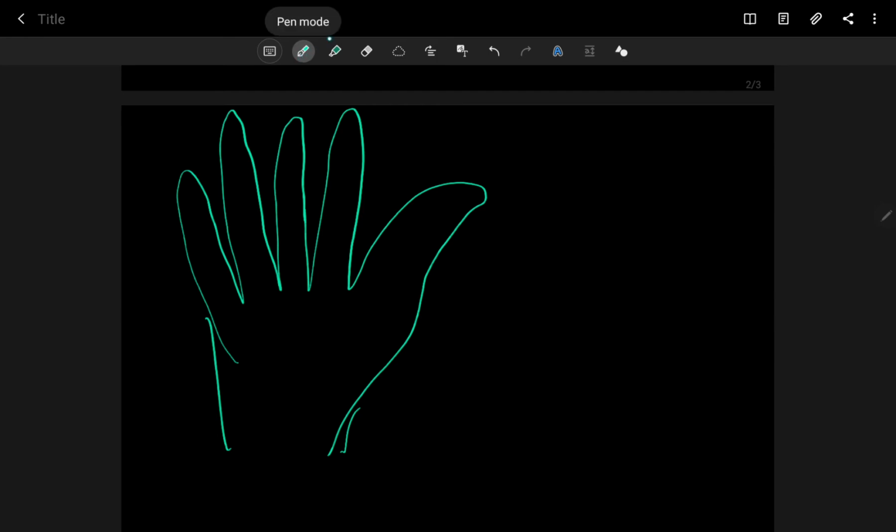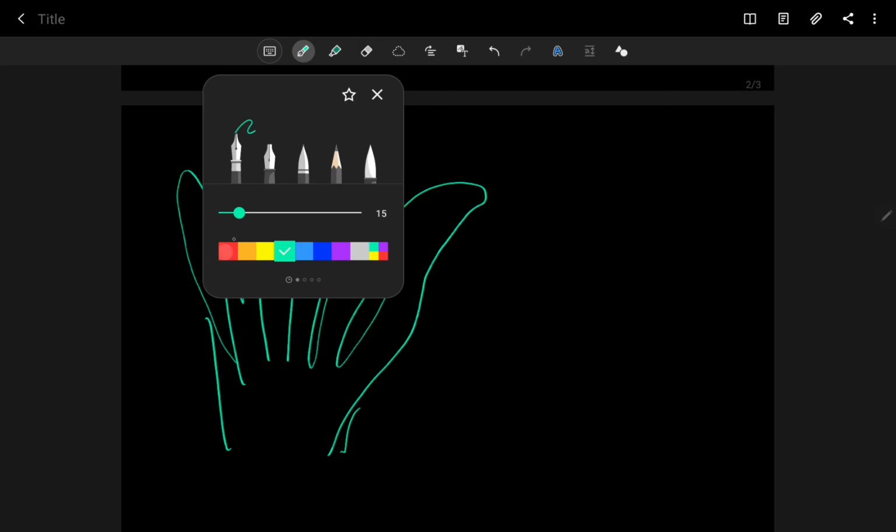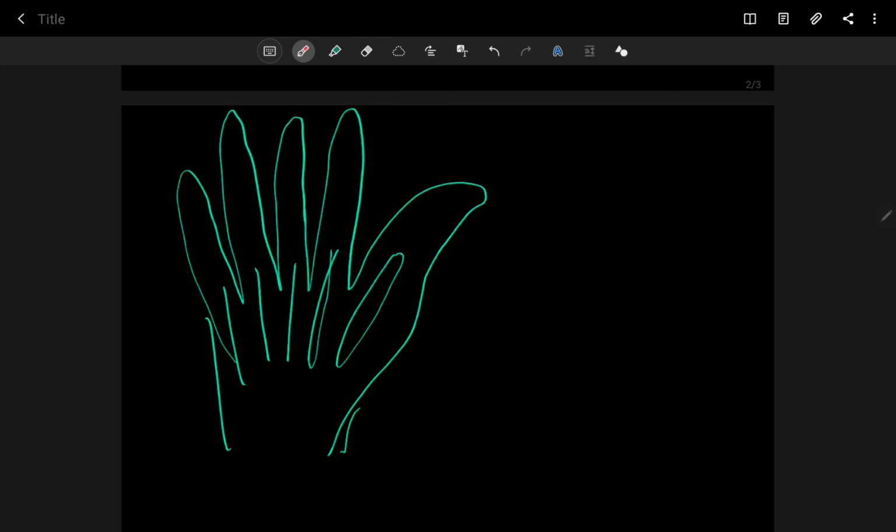You can see the metacarpal bones 1 2 3 4 5, and now I'm going to draw the palmar interossei muscles. First of all, all the palmar interossei are unipinnate.